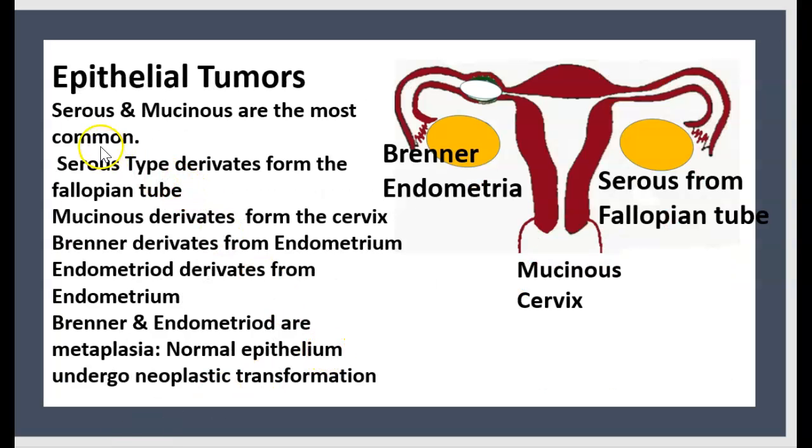Epithelial tumor. Serous and mucinous are the most common. Serous derives from the fallopian tube, mucinous derives from the cervix, Brenner and endometrioid derive from endometrium. Brenner and endometrioid are metaplasia.